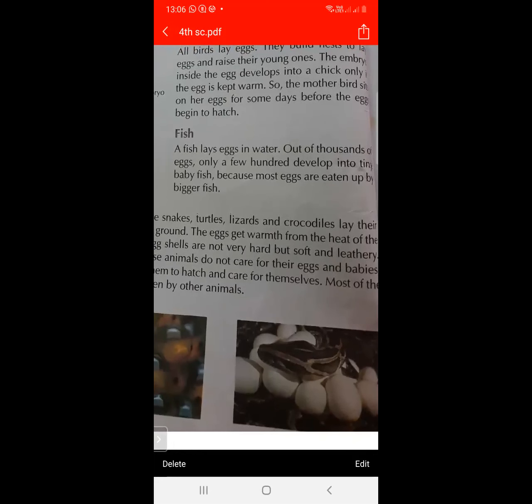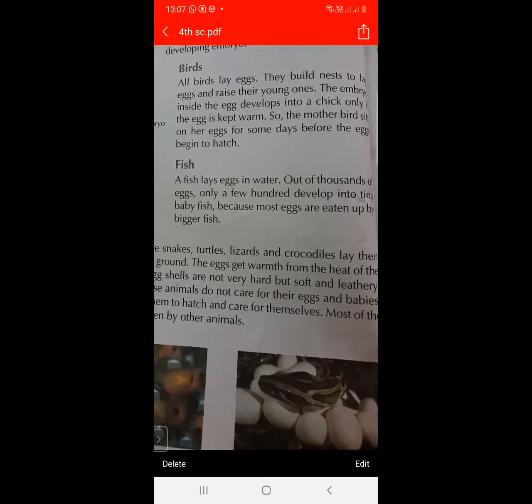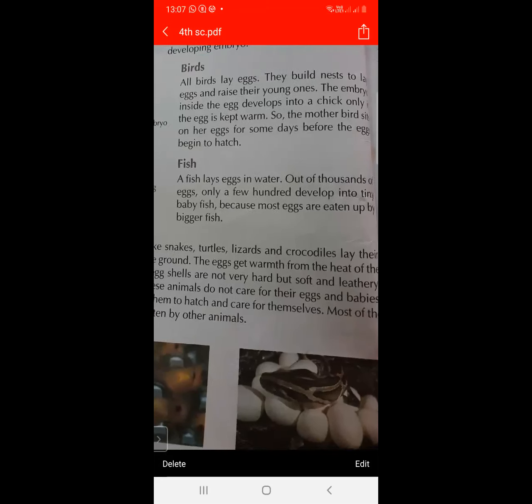जो fish है हमारी वो कैसे reproduce होती है? By laying eggs. जो सारे eggs जो हैं baby fish में convert नहीं होते because mostly egg जो है is eaten by the bigger fish. So fish and birds, they reproduce by laying eggs.